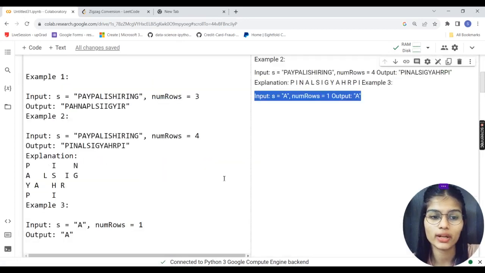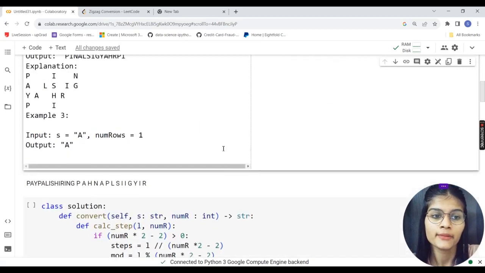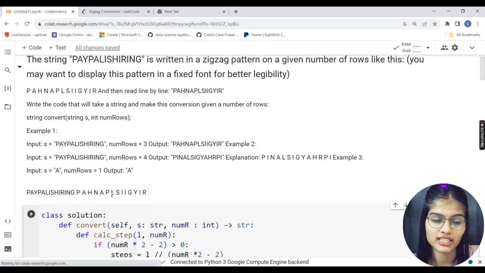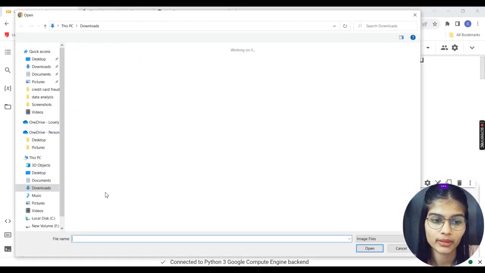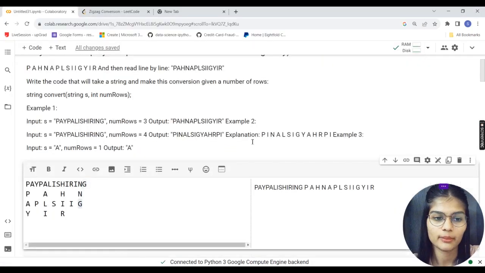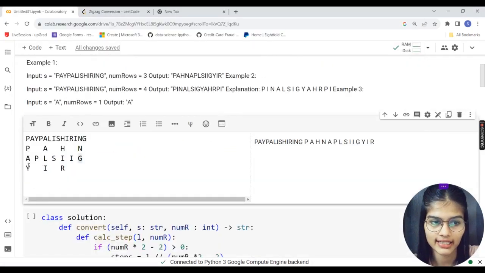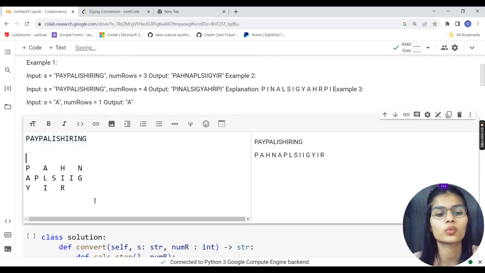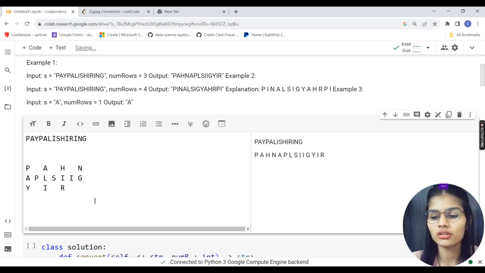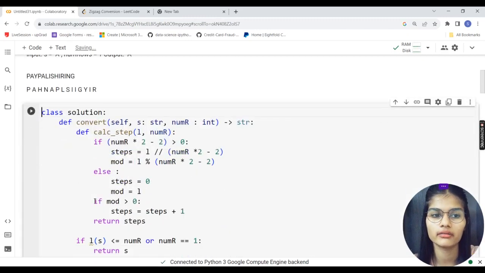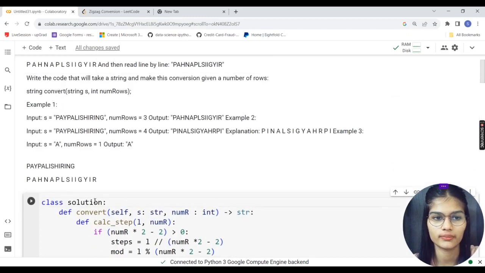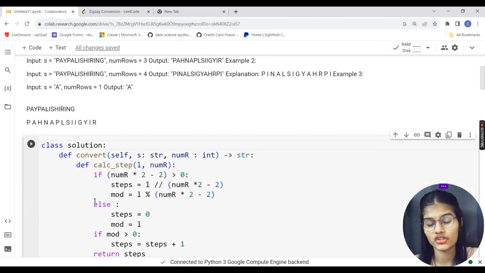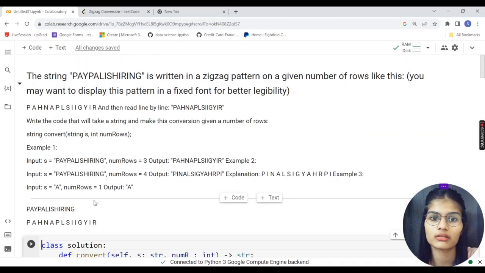See, the question looks quite difficult, right? But when I explained it by simply writing it out and taking it in a zigzag manner, it seems so easy. So whenever you are doing any question, just think about how it has to be worked out and what logic has to be put down. Don't think that it seems very difficult.